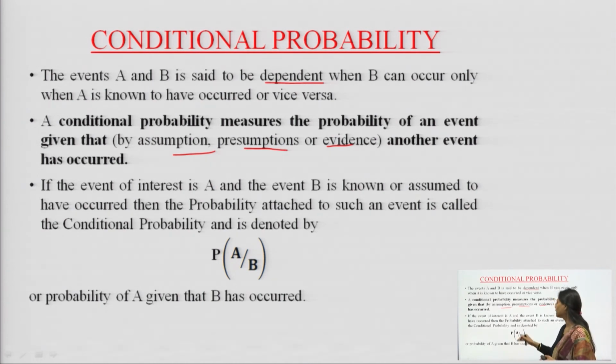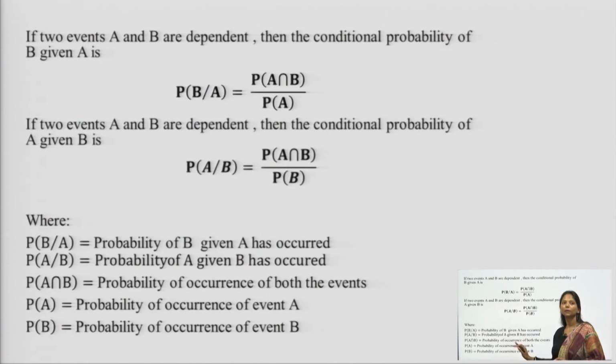A simple formula for conditional probability: the probability of B, which we already know, but I am more interested in finding out the probability of A. So, probability of A I want to find out, and probability of B has already been given to me. So, the probability of A when B is known is written as probability of A given B, P(A|B).